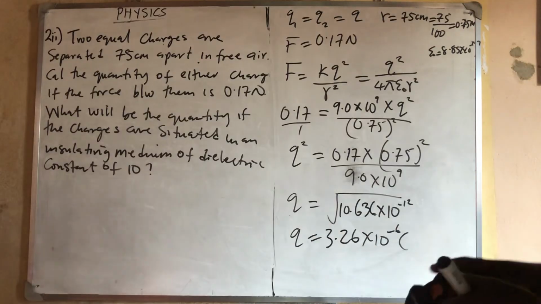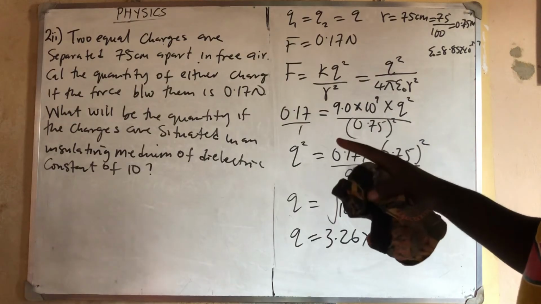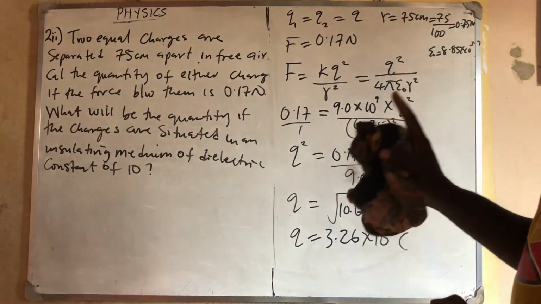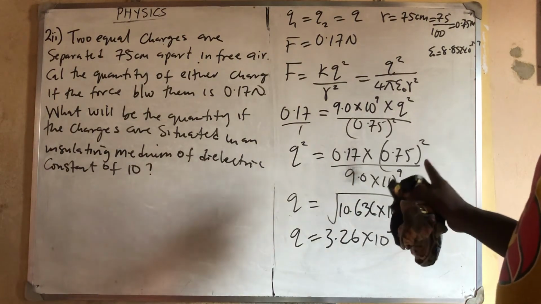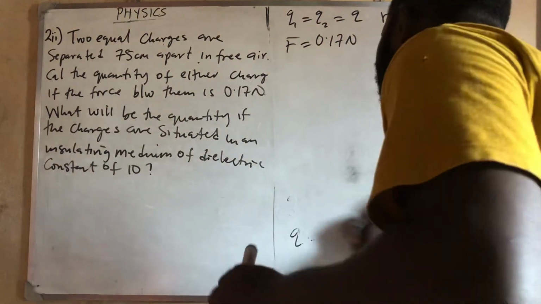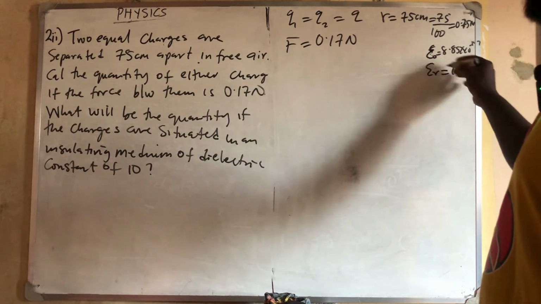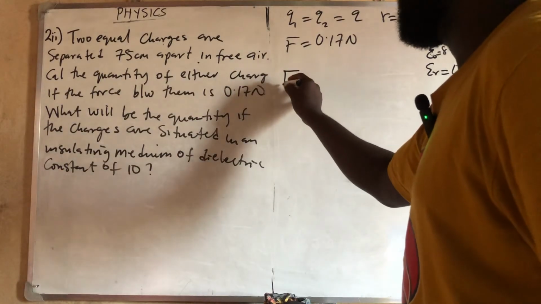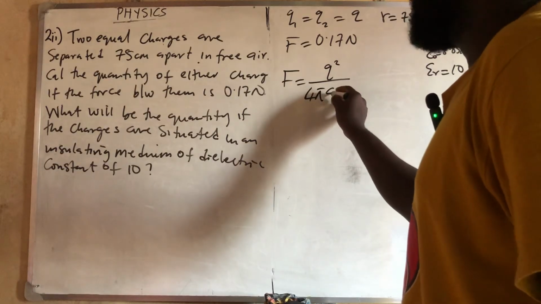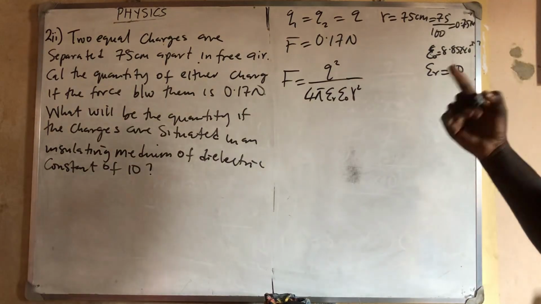It's very simple. So they now said, what will now be the quantity of the charge if they are situated in an insulating medium of dielectric constant? They've given you ER. Now, what did I tell you? Whenever you are given ER, they gave me ER to be 10. And I told you, if you are given ER, you are supposed to use F is equal to Q squared all over 4 pi, ER first, then E naught, then your R squared. Very simple. That is if ER is given.